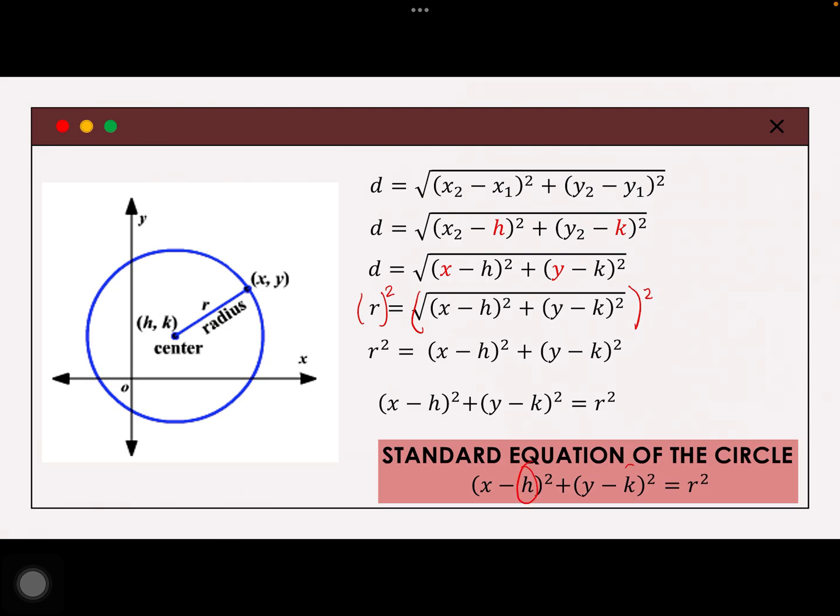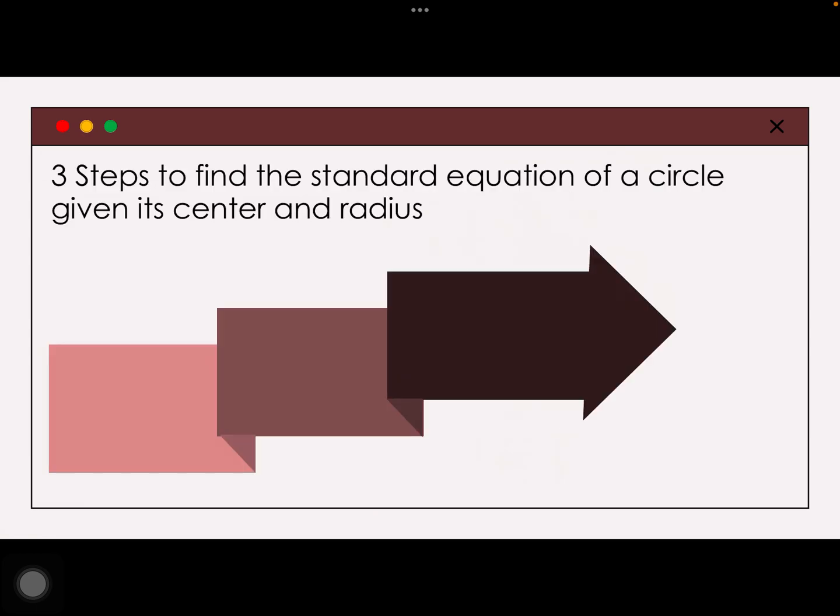Remember, ang center yung HK. O, ito na yung radius mo. Kunin mo lang yung square root. So, there are only 3 steps to follow to get the standard equation of a circle given its center and radius. We call it the ISS. O, diba? So, let's start with the first one, I.